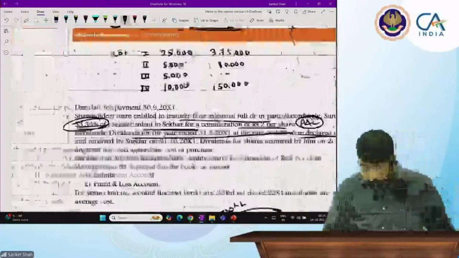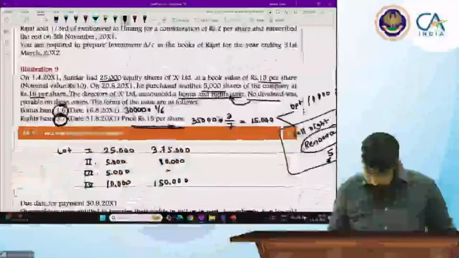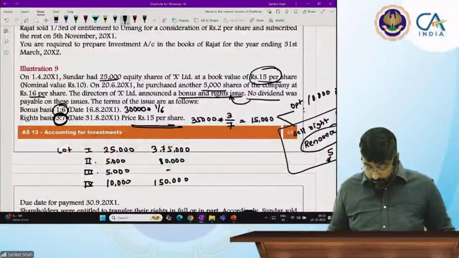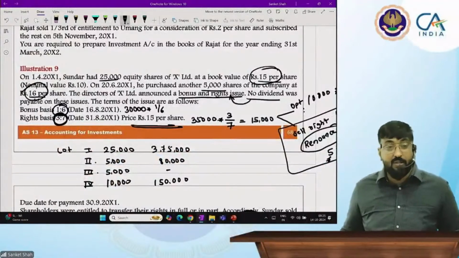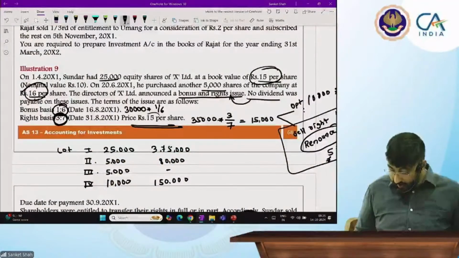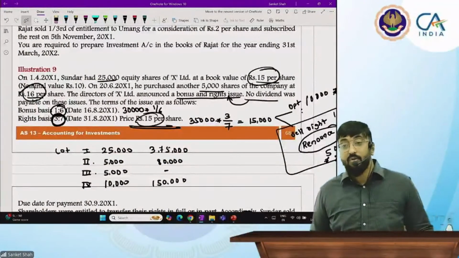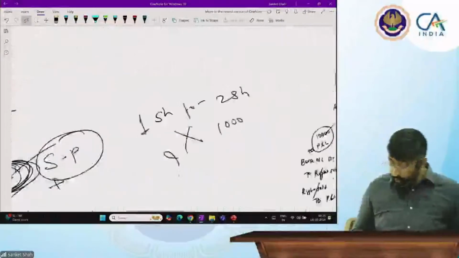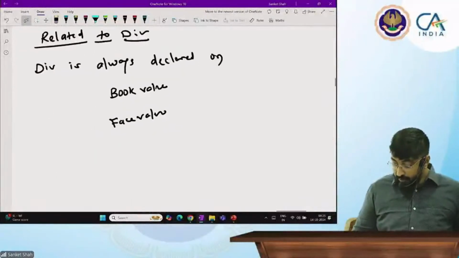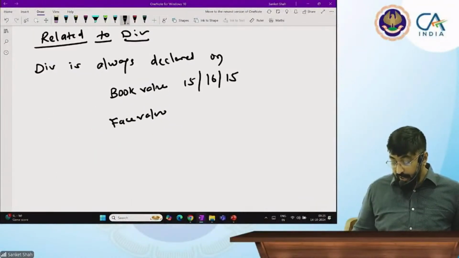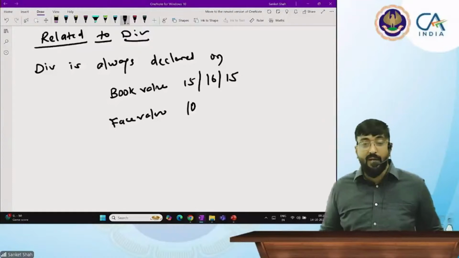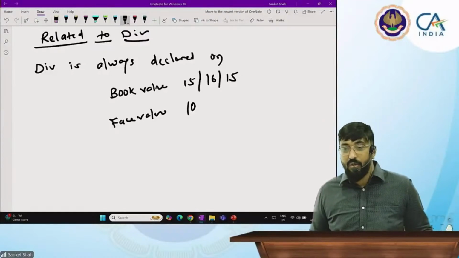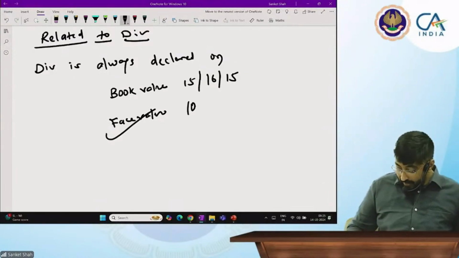Book value means what, beta, Rishita? We invested at 15 rupees per share. We invested at 16 rupees per share. We invested in right shares at 15. So Rishita, can you tell me, you have different book values. First lot 15, then 16, right shares 15, and face value is a nominal value 10 rupees. So Rishita, on what will you declare dividend, beta? Sir, face value. Yes, dividend is always declared on face value.